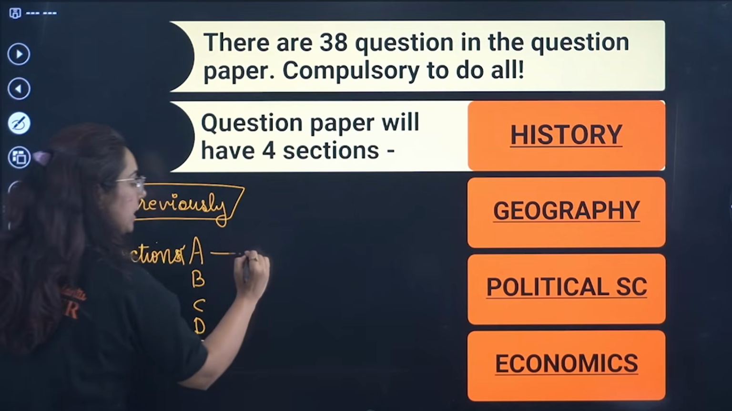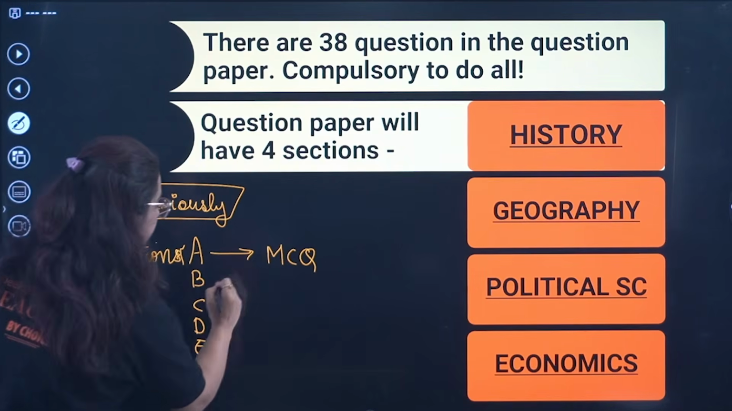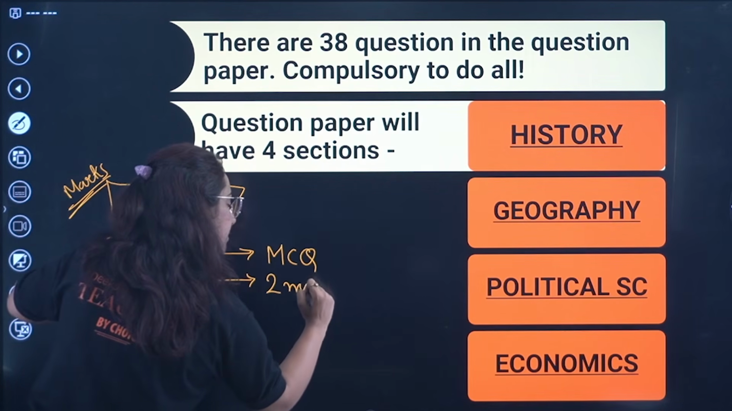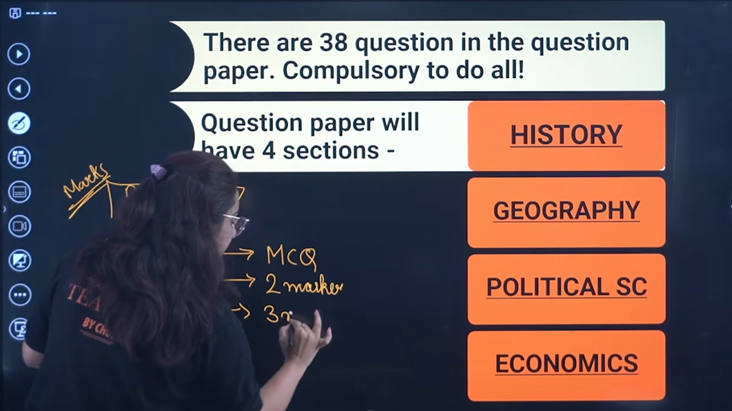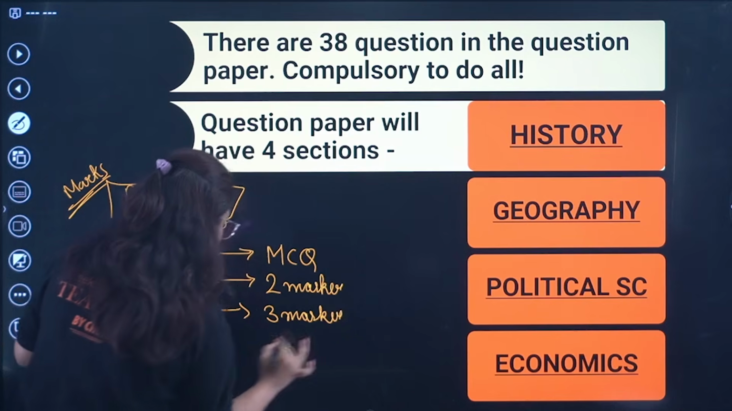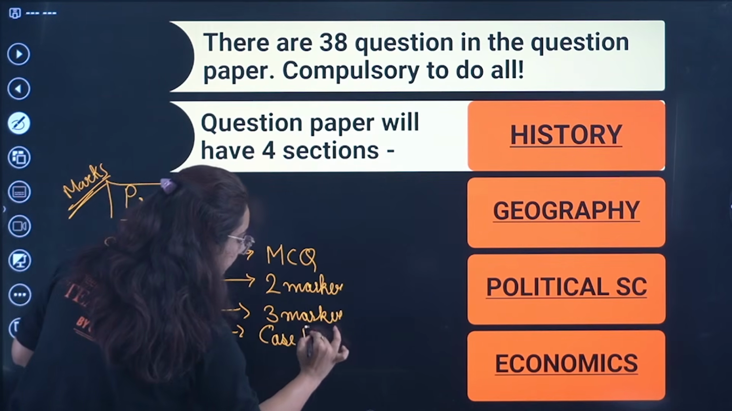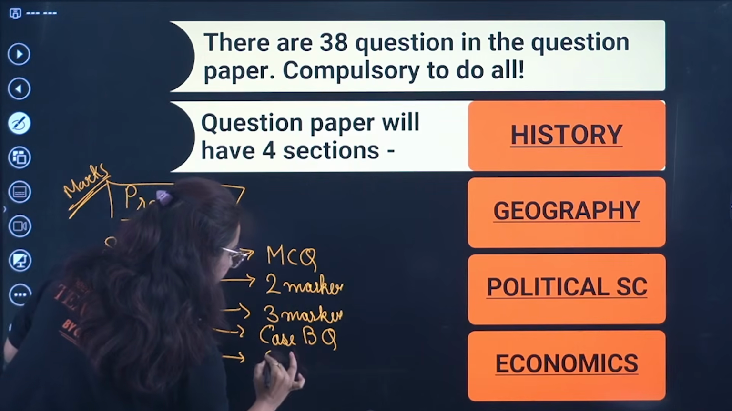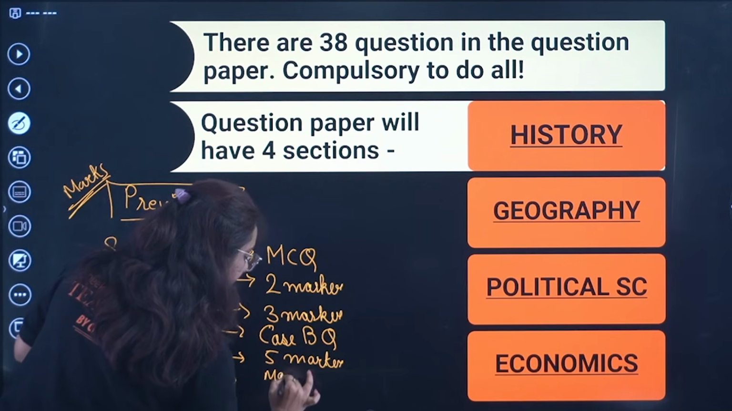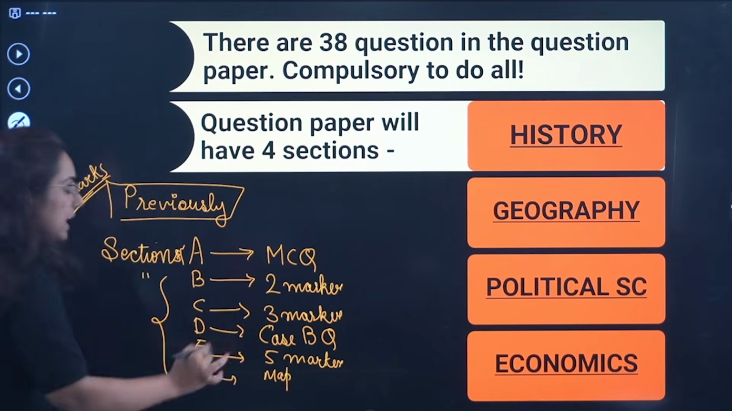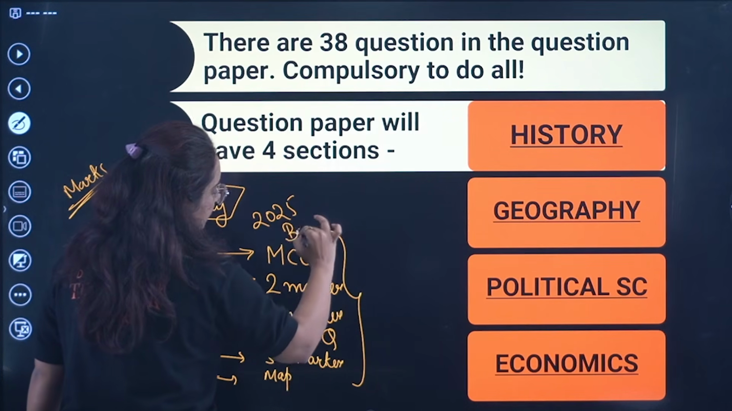For example, in section A, all 20 MCQs were in section A itself. Then we had section B with 2 marker type questions. Section C had 3 marker type questions. Section D was basically case based questions. Section E dealt with 5 marker questions, and section F, the last one, was for map based questions. This was the structure and the pattern of exam that was followed up till the 2025 board exam.